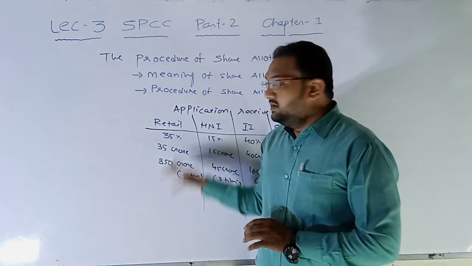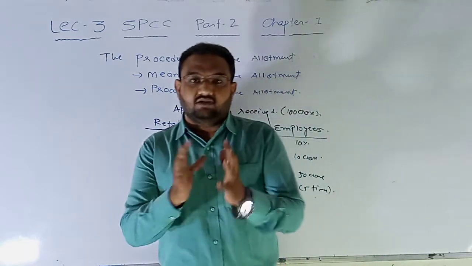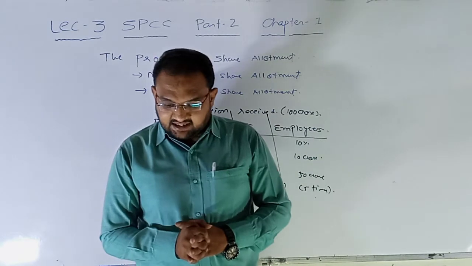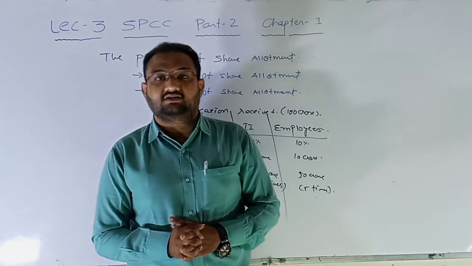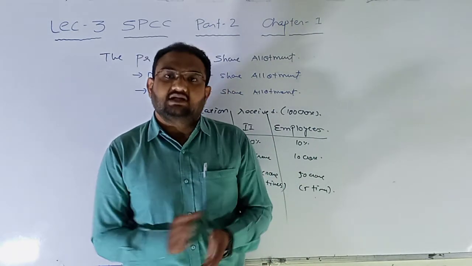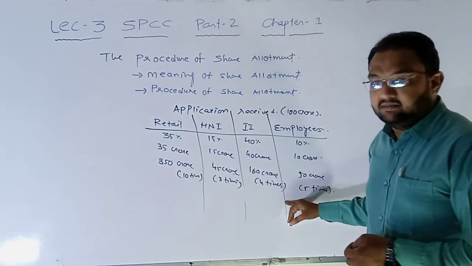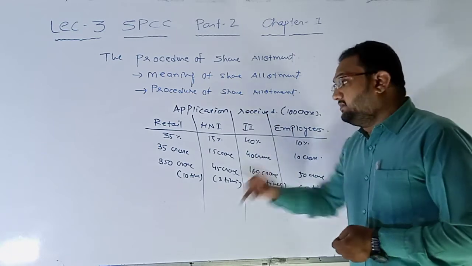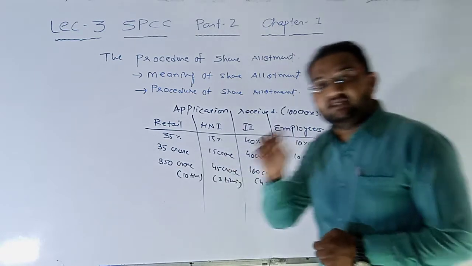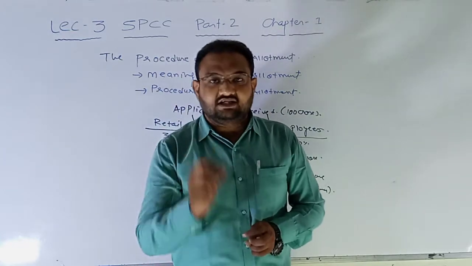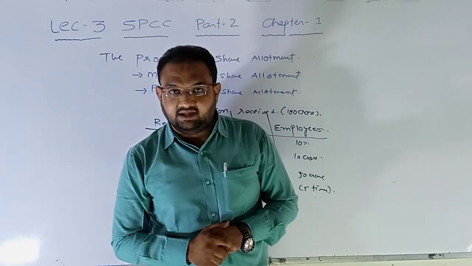Now from this they will decide the basis of allotment among applicants from various categories of investors. We can't say that for every category there will be 3.5:1 or 5:1. For different categories, the basis of allotment will be different based on the applications received in that particular category.